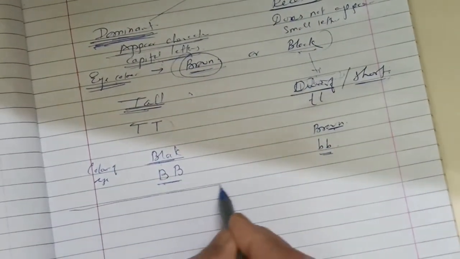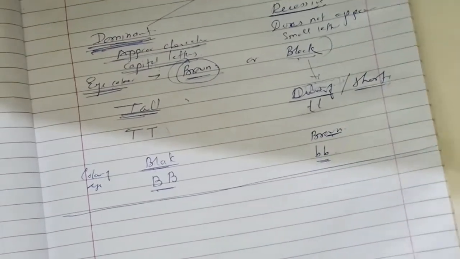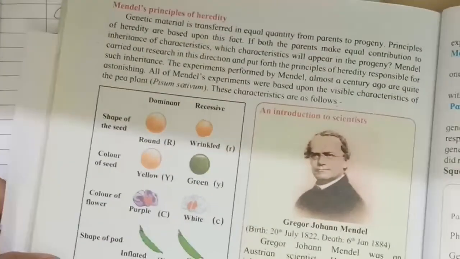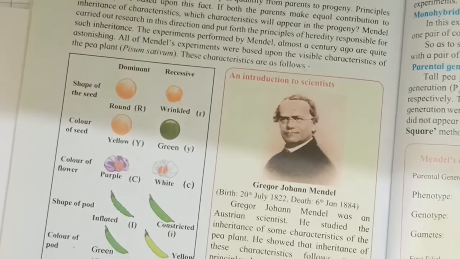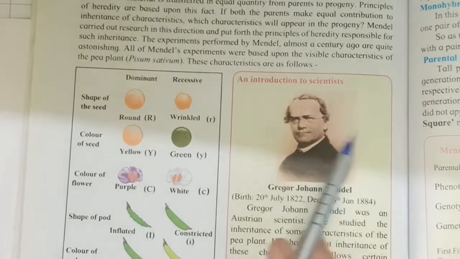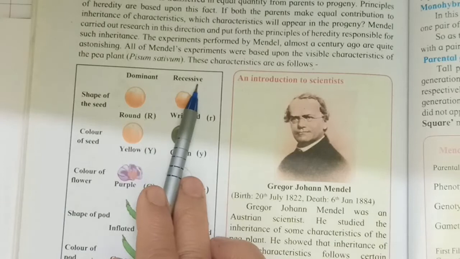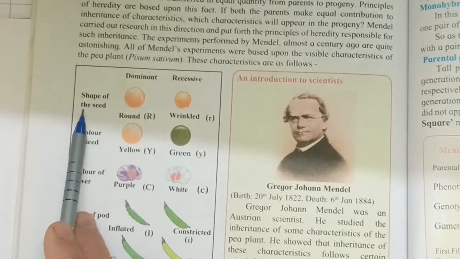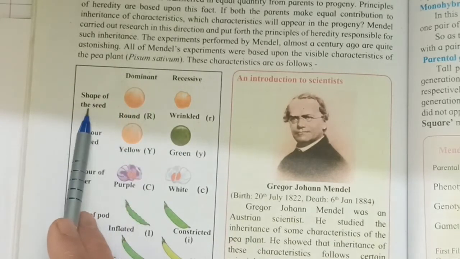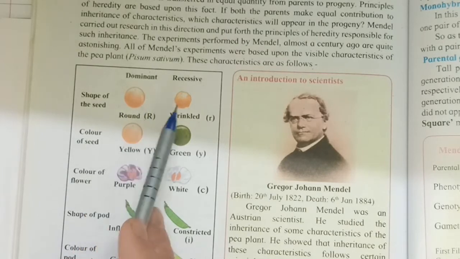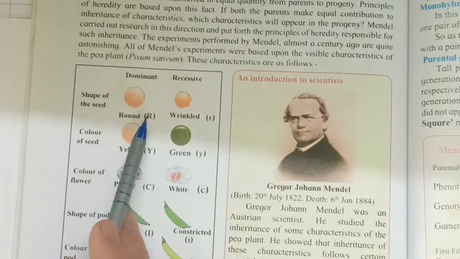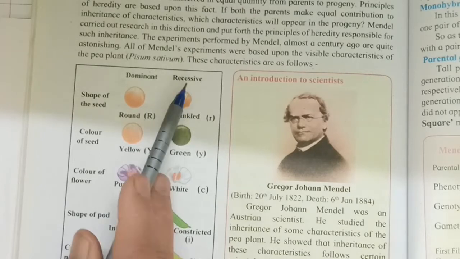In a pea plant, different characters are seen, and that's why Mendel used this plant only. Here he found one character dominant, another recessive. The first character is shape of seed. He found that in a pea plant seed, the shape is of two types, one is round and one is wrinkled. So round is dominant, so he used capital R. Wrinkled is recessive, small r.